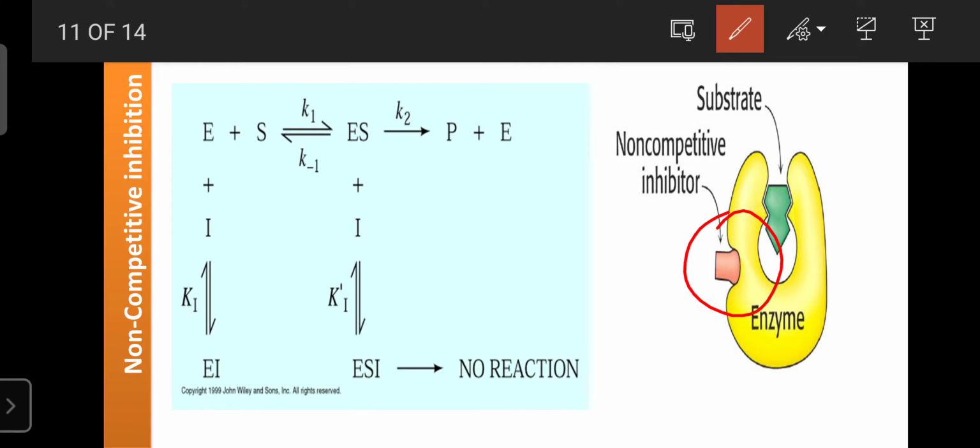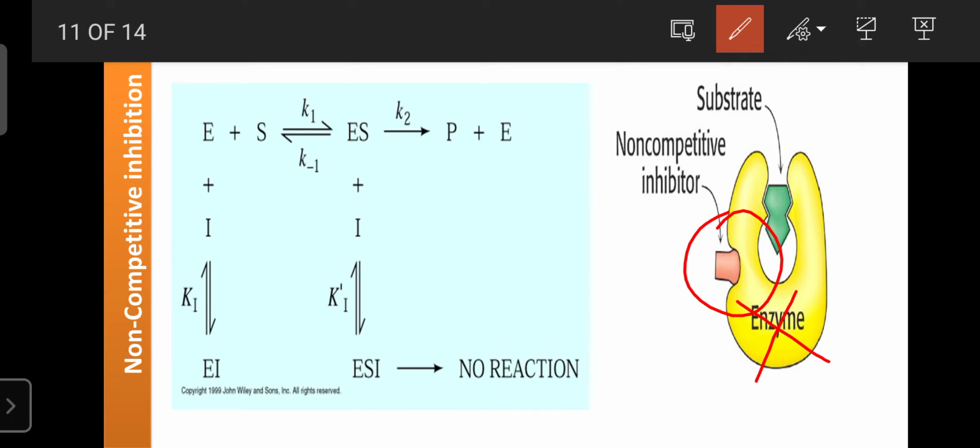Such a phenomenon is known as non-competitive inhibition, where inhibitors have no structural similarity to the substrate, but bind on another site and inhibit enzyme activity, either by slowing down the enzyme activity, by decreasing cofactor attachment to the enzyme, or by inhibiting the activation of coenzymes as well as the enzyme.